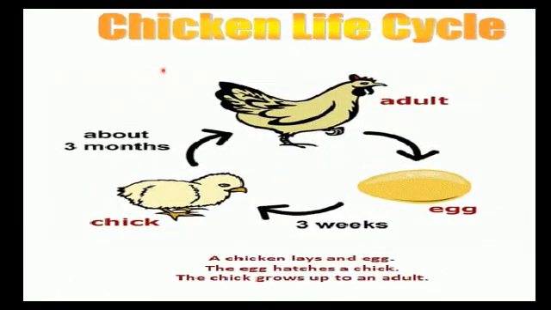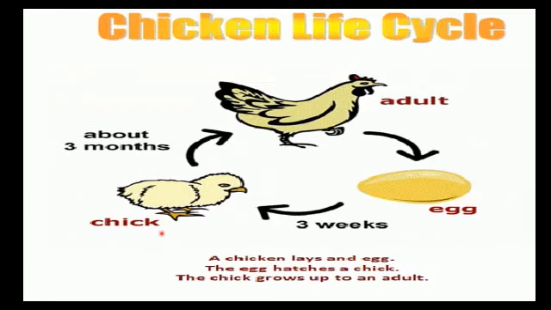Now the life cycle of a hen or the chicken's life cycle. The adult hen, the female hen, lays eggs and after 3 weeks, means 21 days, small chicks come out of these eggs. Now these chicks, as I have told you, are blind and bald and they are fed by the mother hen.